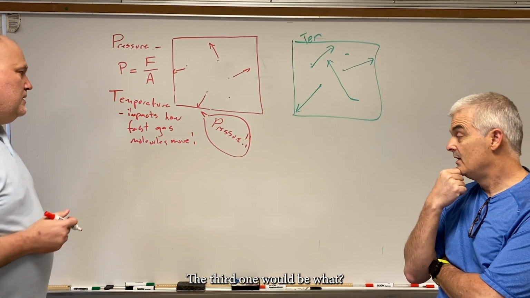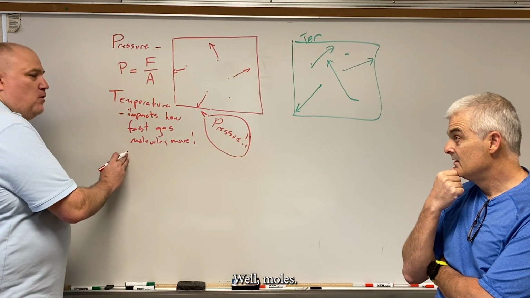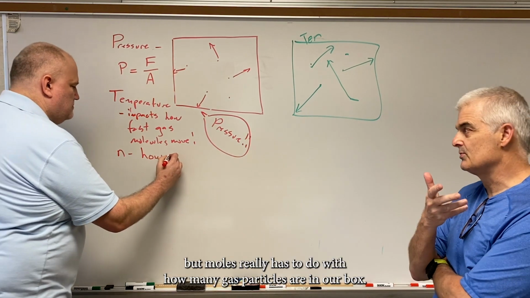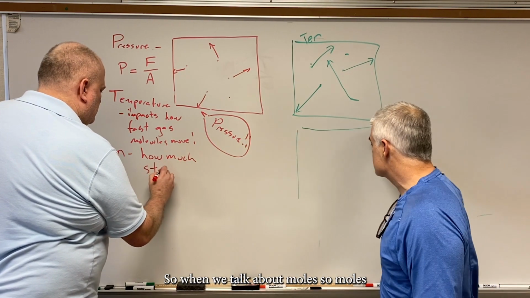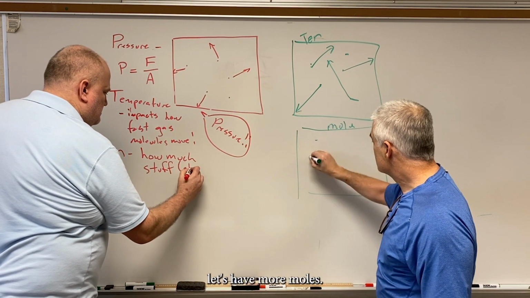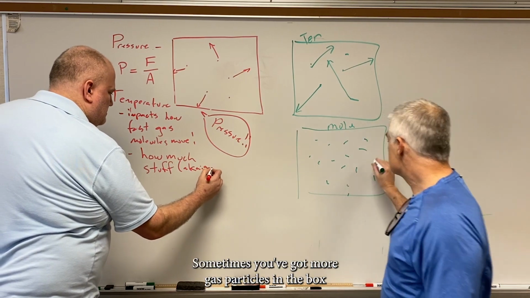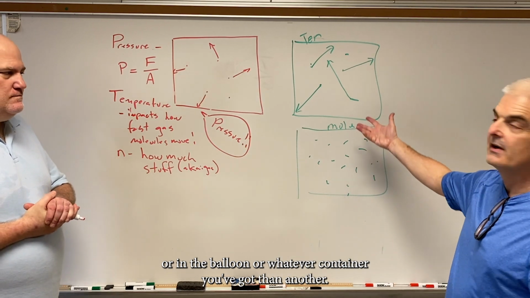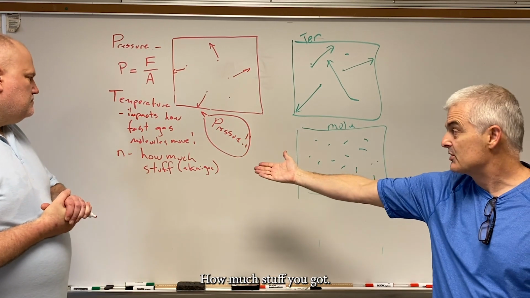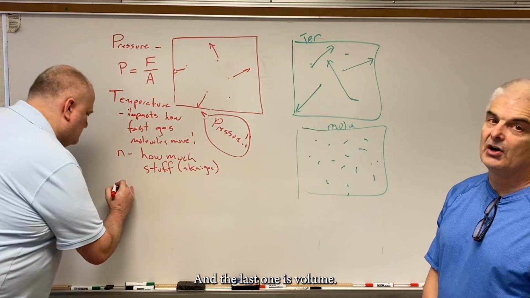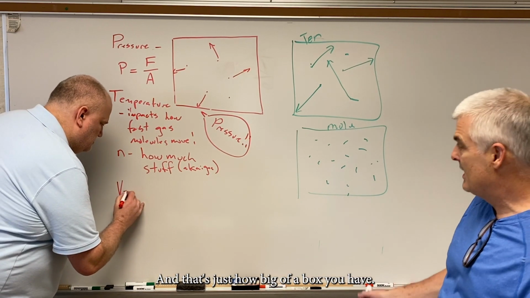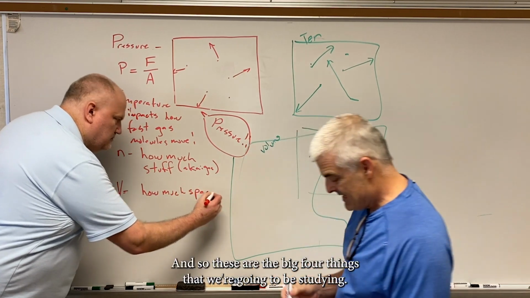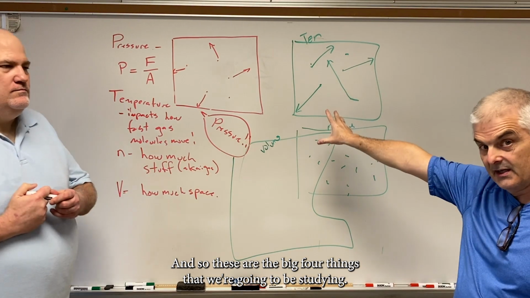The third one would be what? Moles. Now that's a big fancy chemistry word, but moles really has to do with how many gas particles are in our box. Sometimes you've got more gas particles in the box or in the balloon or whatever container you've got than in others. So the moles is how much stuff you've got. And the last one is volume, and that's just how big of a box you have. So if you've got a really big box, this is volume. These are the big 4 things that we're going to be studying.